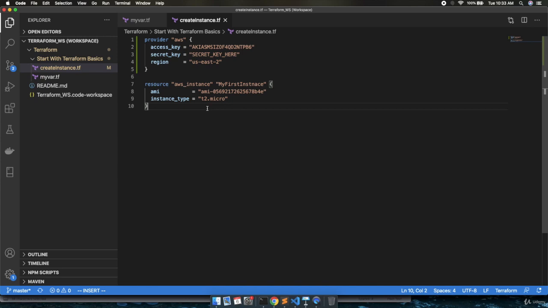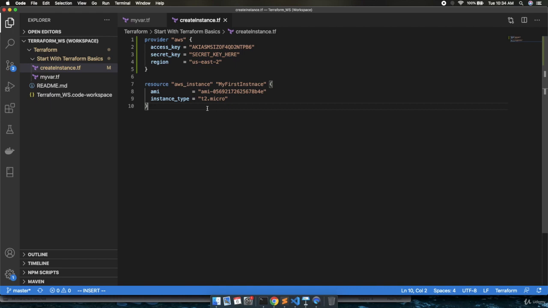And in that case, if you provide the access key and secret in the configuration file, then whenever the infrastructure or DevOps engineer is going to deploy the production environment, they need to change the secret key and access key in each and every configuration file, right? Sometimes you may have hundreds of configuration files. So it is not feasible to put the credentials or the secret key in the configuration file.